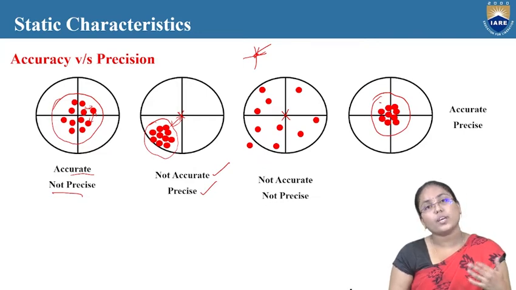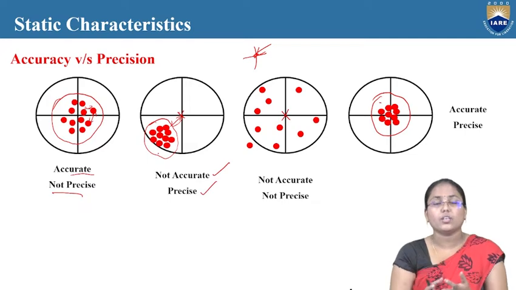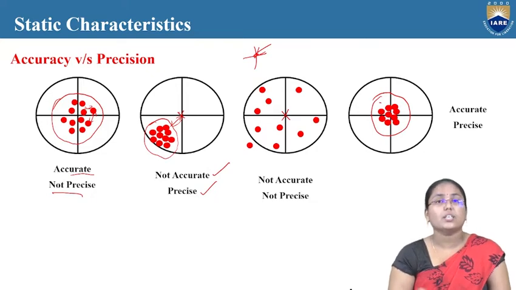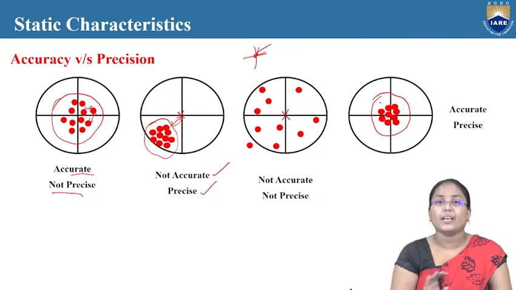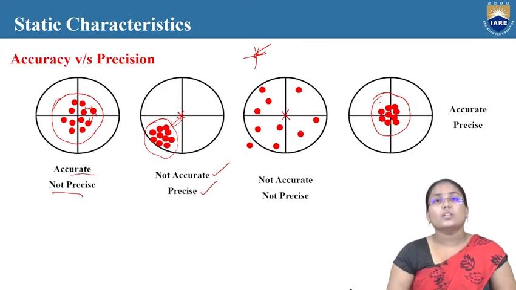So when we look at accuracy and precision, even if it is not the intended value, that is, even if it doesn't hit the particular target, we can still say it is precise but not accurate. Now when we look at accuracy, it might not be precise but still it can be accurate sometimes. So this is the difference between accuracy and precision.